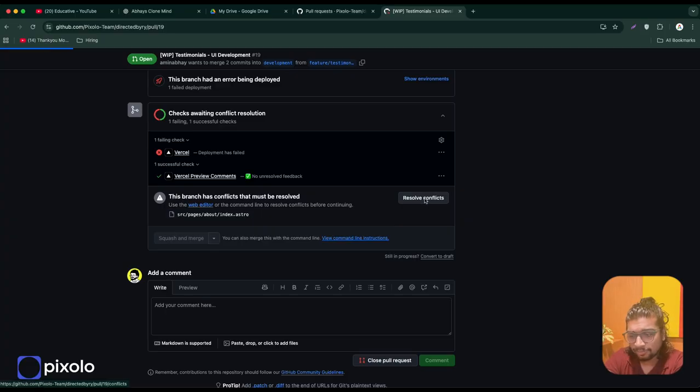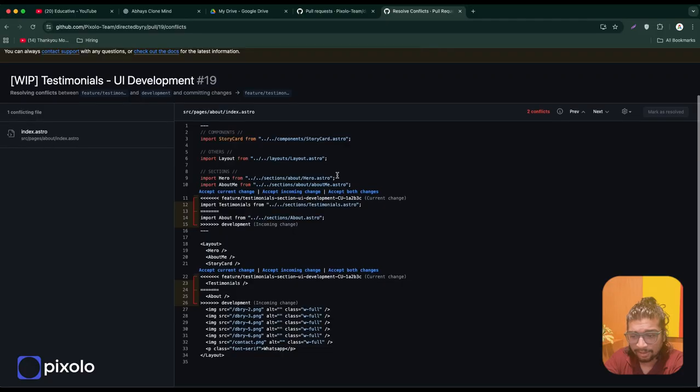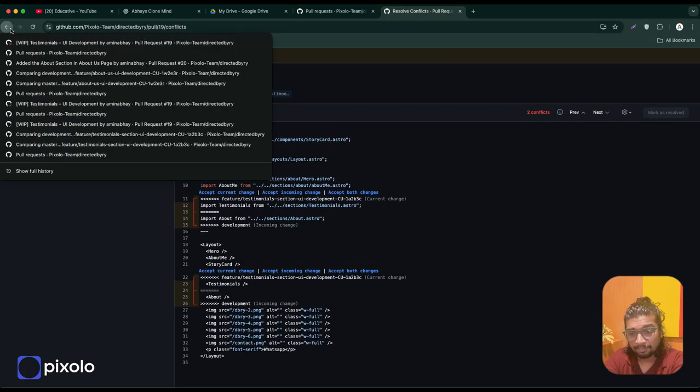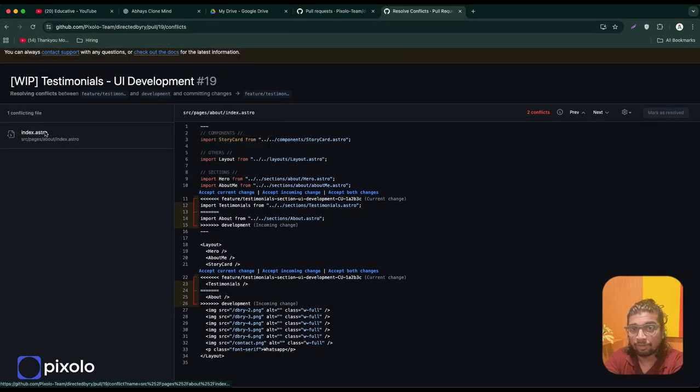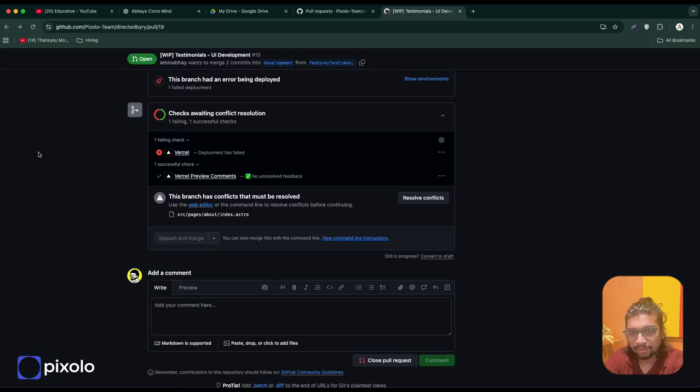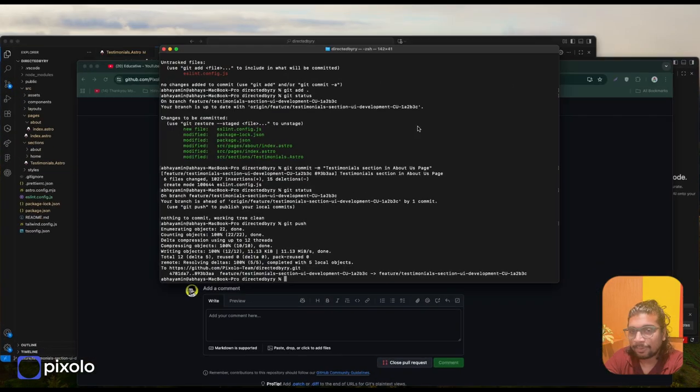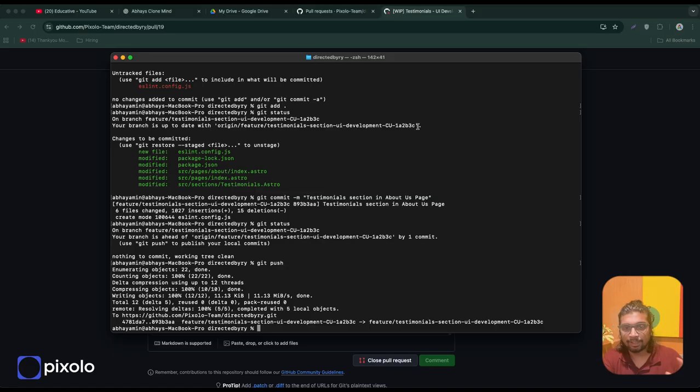And more often than not, you can resolve them directly on GitHub, but it gets really difficult when the conflicts are a lot. So the best practice, let us not learn the bad practices at all. The best practice to do this. So situations like these are going to arise. Whenever you are preparing your PR for a review, there's one thing that you need to do.